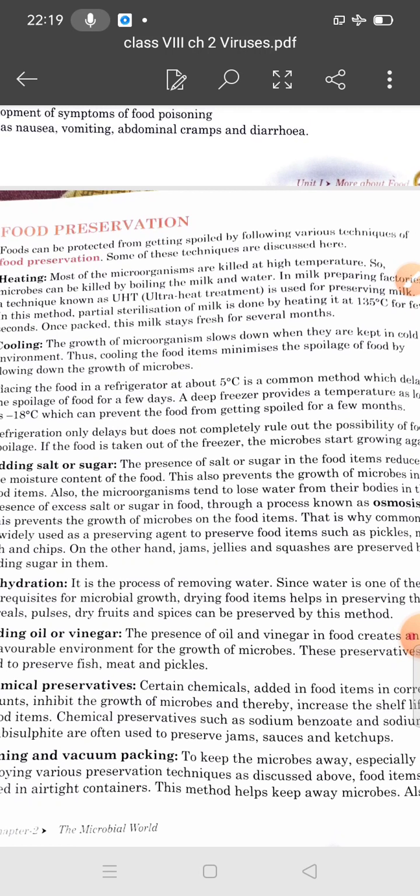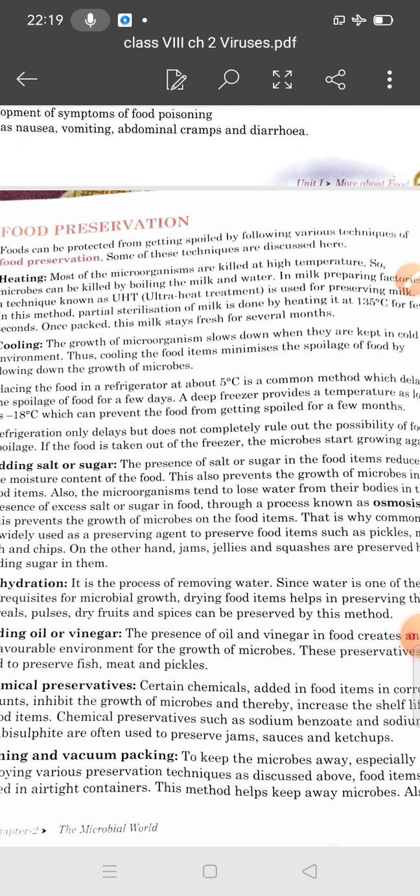There is also a traditional method of preserving food. Microbes such as bacteria and fungi need moisture to grow and multiply. If there is no moisture, they do not grow and multiply. So the moisture content in the food is removed by drying it in the sun. Rice, pulses, and spices are cleaned and dried in the sun before storing. Drying also reduces the weight, so food can be carried easily.